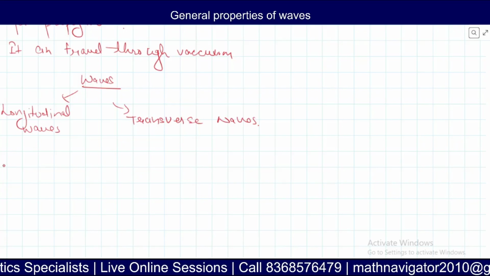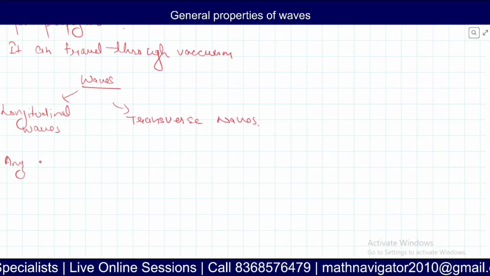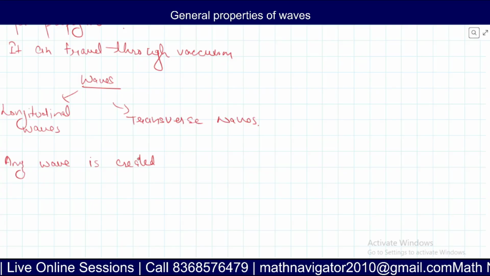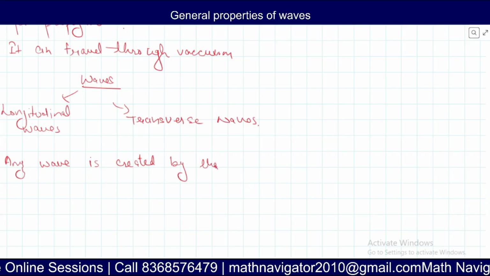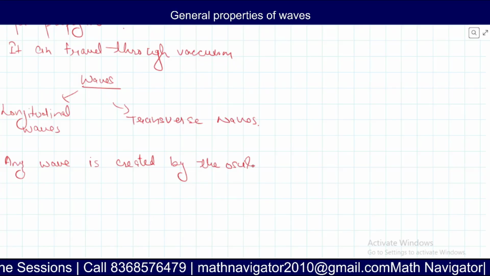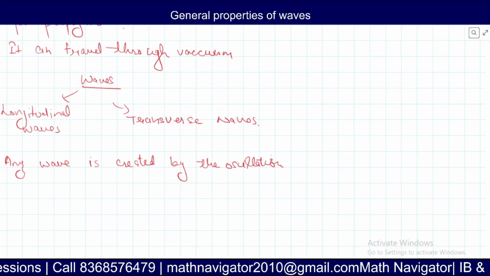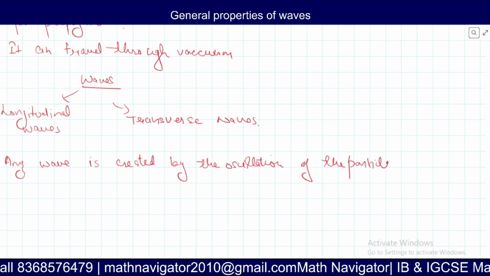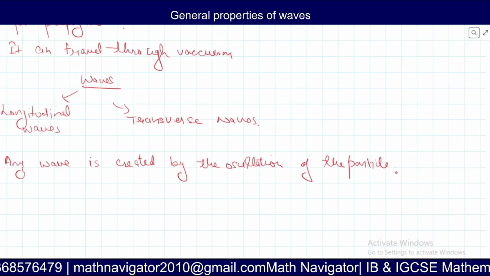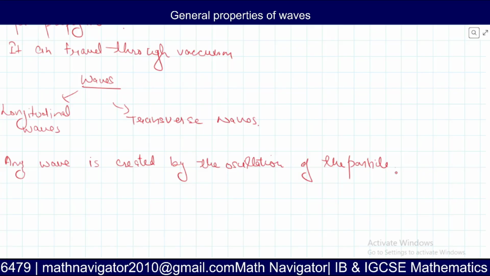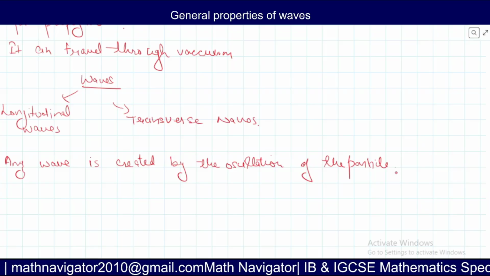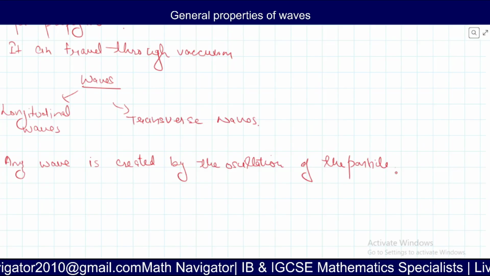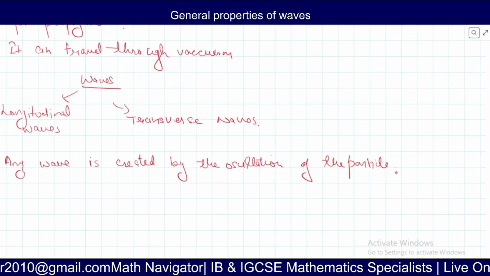Any wave is created by the oscillation of the particles. What do I mean when I say any wave is created by the oscillation of the particles? In sound waves, the particles of the medium oscillate. That means the particles of the air oscillate about their mean position. Got it?